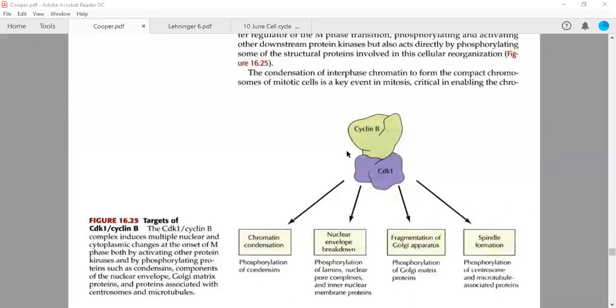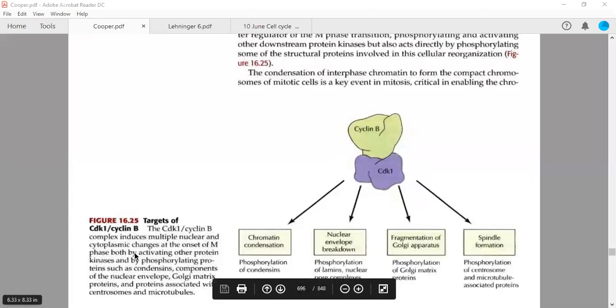So it is having certain rules, both activating the other protein kinases and phosphorylating proteins such as condensins and components of the nuclear envelope, for example lamin proteins, Golgi matrix proteins, and proteins associated with centrosomes and microtubules, because these centrosomes and microtubules are required for spindle formation and pole formation actually. So these are having regulation over all these proteins.